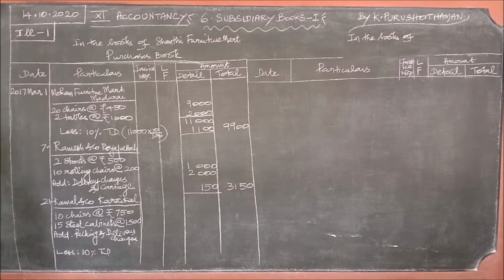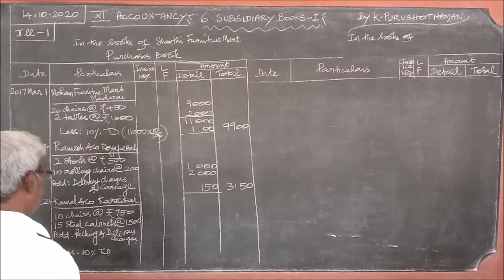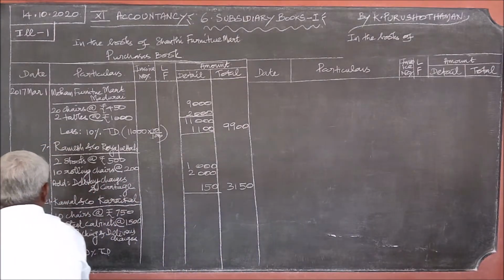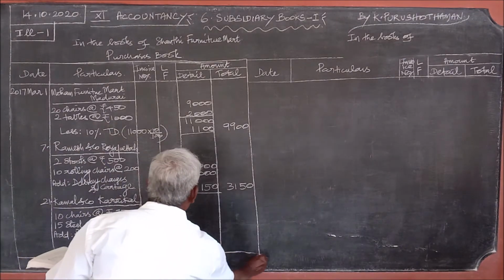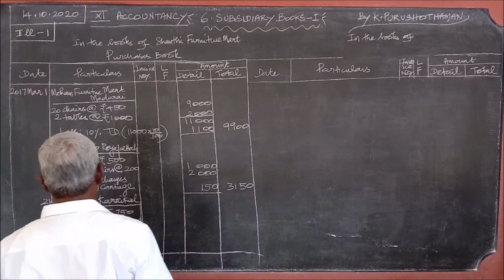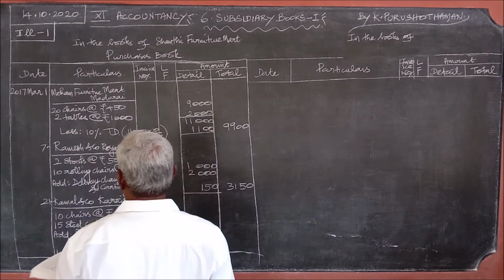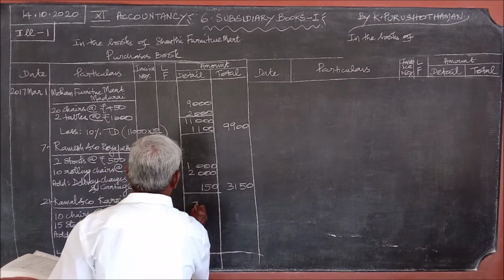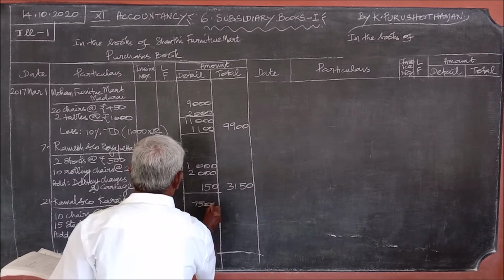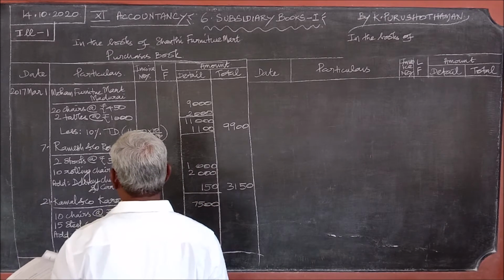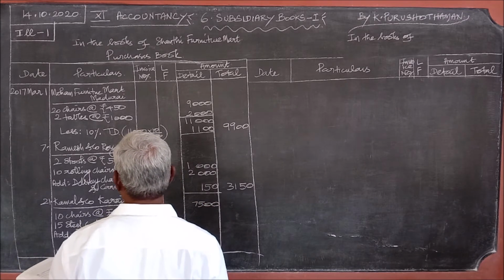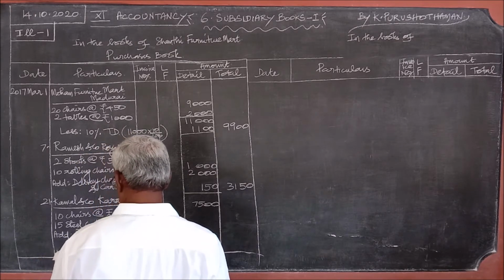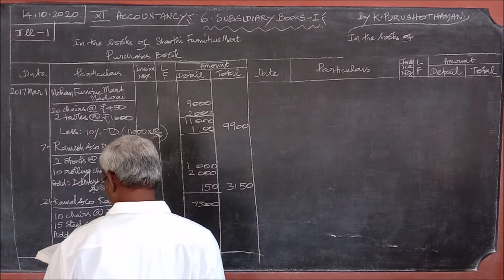Trade discount, packing and delivery charges. Ten chairs at the rate of 750, 7,500. 15 steel cabinets at the rate of rupees 1,500, so 22,500.